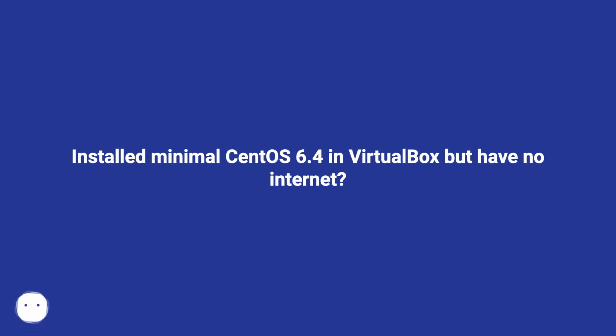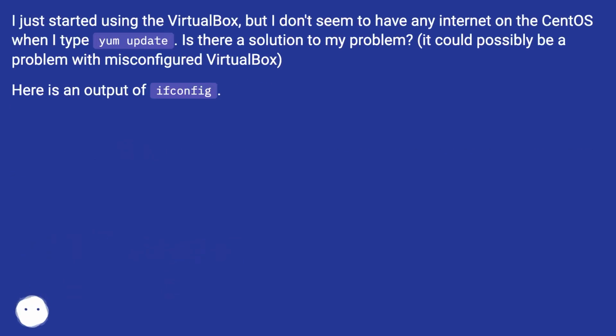Installed minimal CentOS 6.4 in VirtualBox, but have no internet? I just started using VirtualBox, but I don't seem to have any internet on the CentOS when I type yum update. Is there a solution to my problem? It could possibly be a problem with misconfigured VirtualBox. Here is an output of ifconfig.